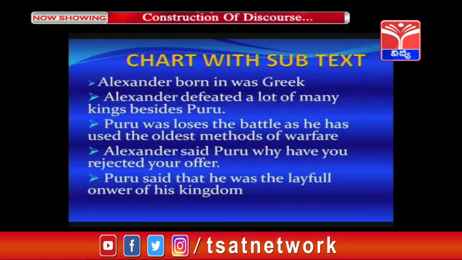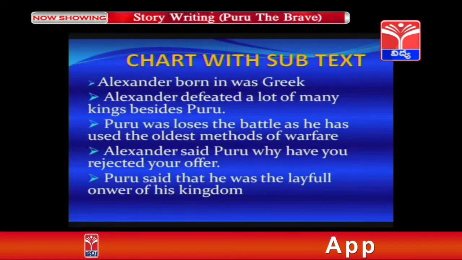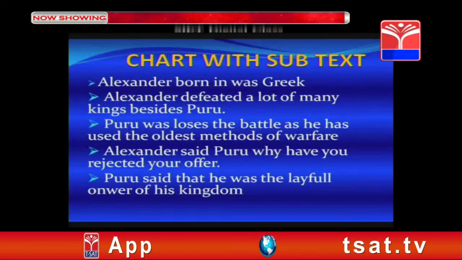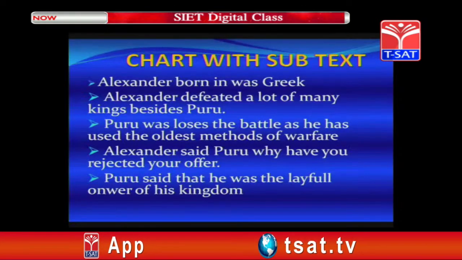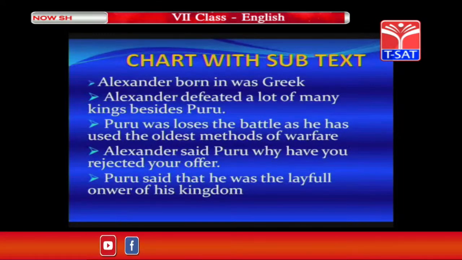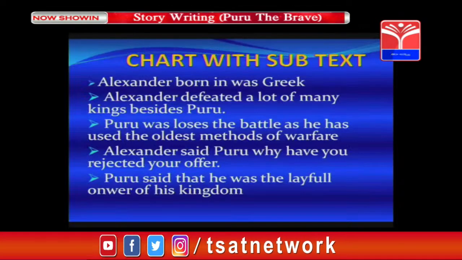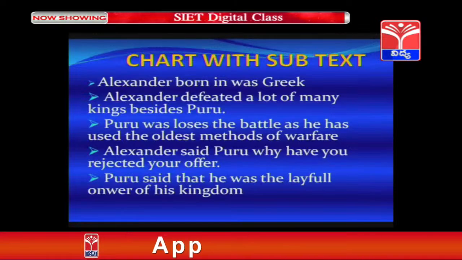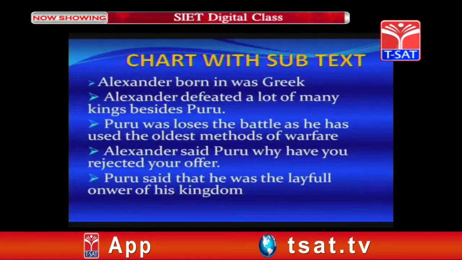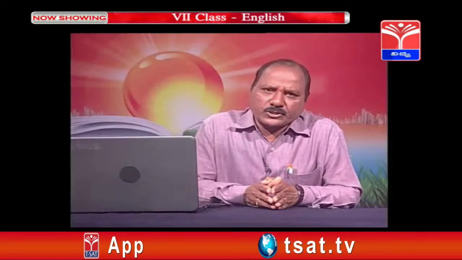Here is the subtext prepared by the children. Now let me read them out. Alexander born in was Greek. Alexander defeated a lot of many kings besides Puru. Puru was loses the battle as he has used the oldest methods of warfare. Alexander said, Puru, why have you rejected your offer? Puru said that he was the lawful owner of his kingdom. Children, you have read the story so far.